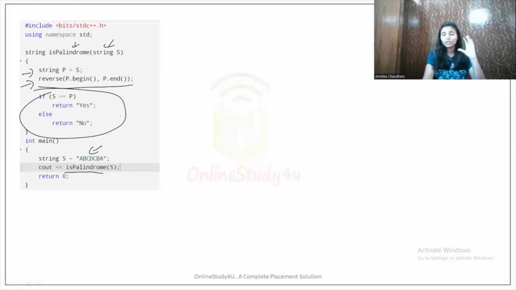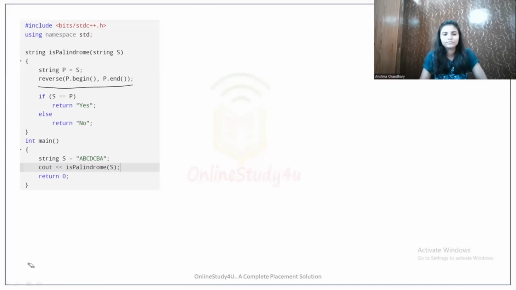So what should be the optimal approach for solving this problem? Let's understand the optimal approach. First of all, let me erase all of this stuff. The input string is A, B, C, then A, B, C. By seeing with eyes, this is a palindrome. But how can we code this, or how can we solve this logic?